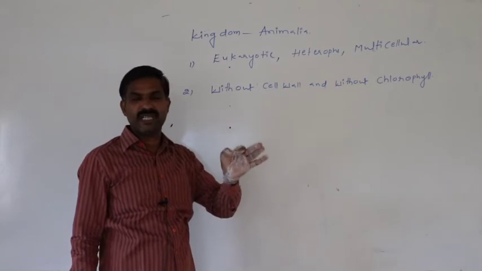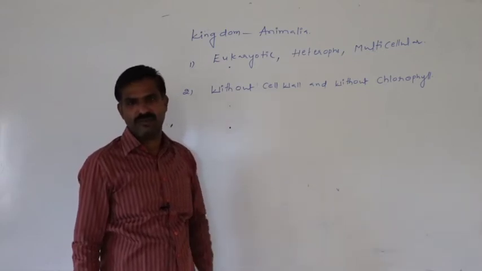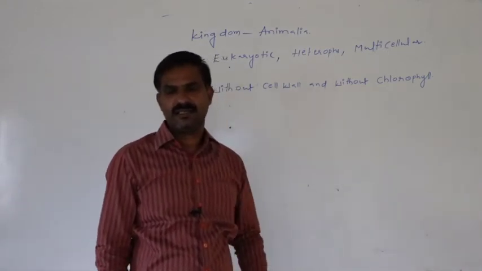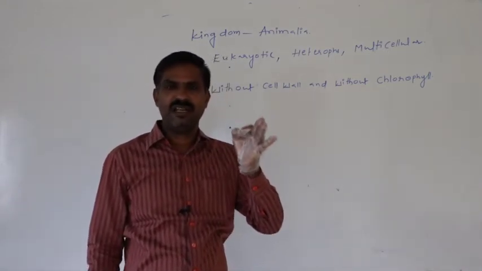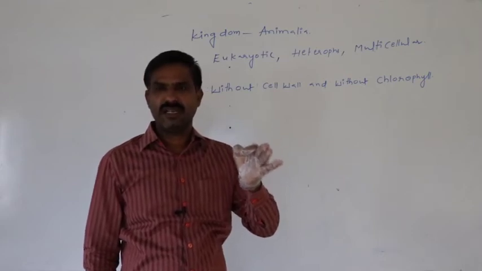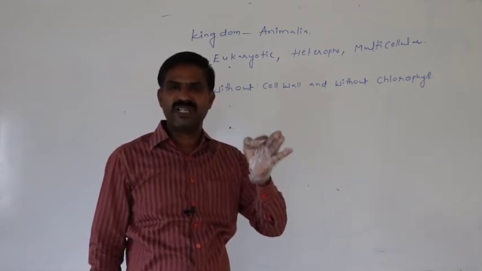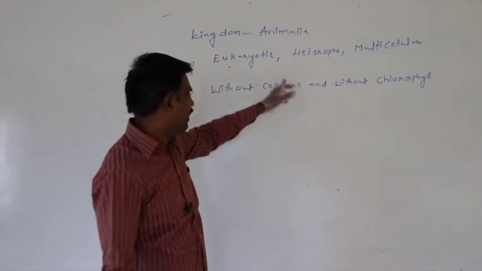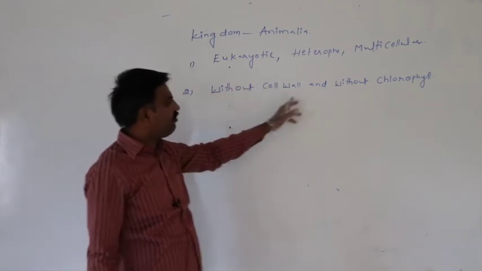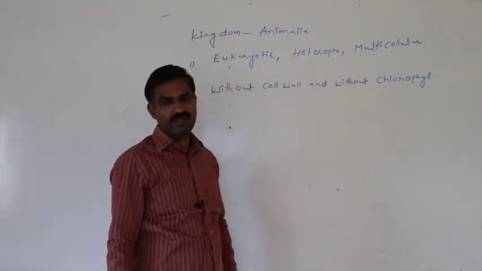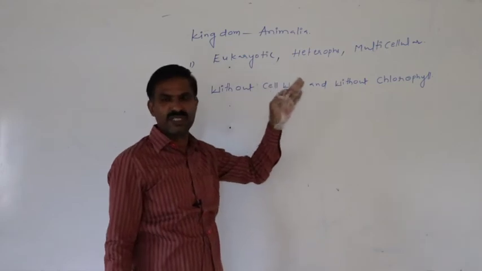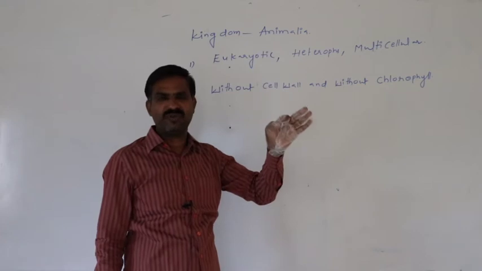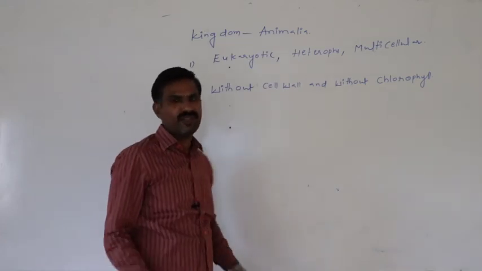A plasma membrane is present around the cell, but not a cell wall. In the plant cell, a cell wall is present, but in the animal cell, a plasma membrane is present instead of a cell wall. These animals also do not have chlorophyll to perform photosynthesis.